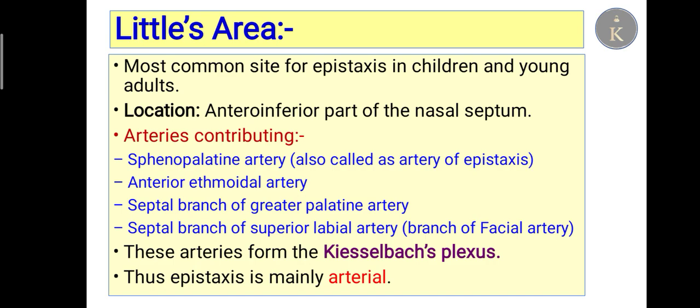Little's area is the most common site for epistaxis in children and young adults. Location is the anterior inferior part of the nasal septum, the septum being the medial wall of the nose. The arteries contributing are four: the sphenopalatine artery, also known as the artery of epistaxis, the anterior ethmoidal artery, the septal branch of the greater palatine artery, and the septal branch of the superior labial artery, which is a branch of the facial artery. These arteries collectively are called Kiesselbach's plexus. Thus epistaxis here is mainly arterial.